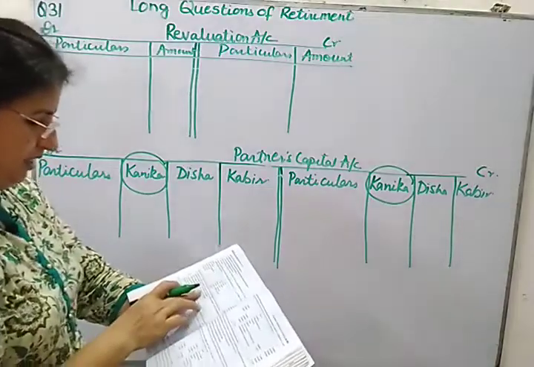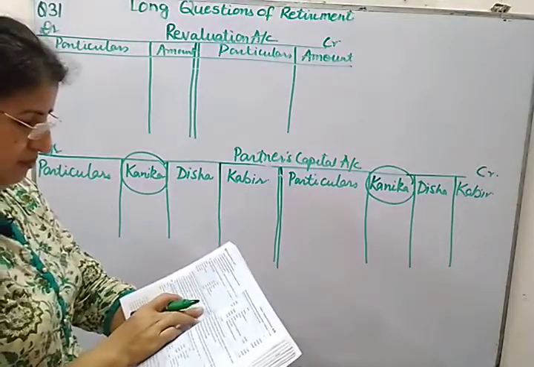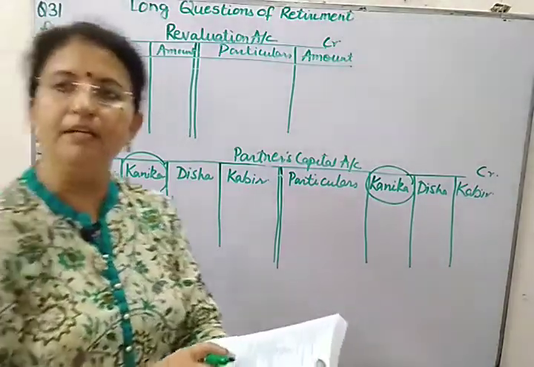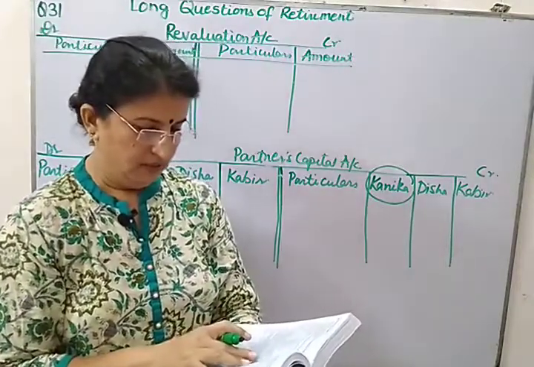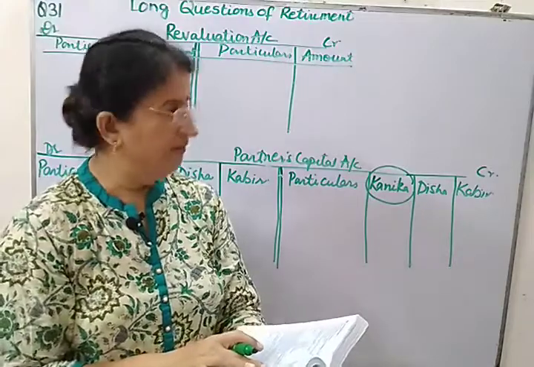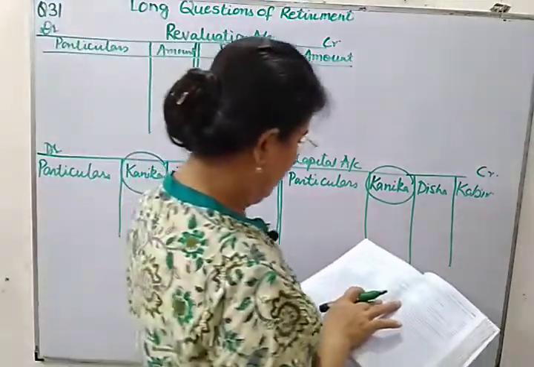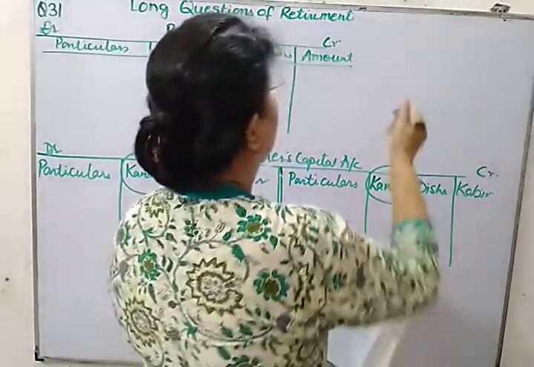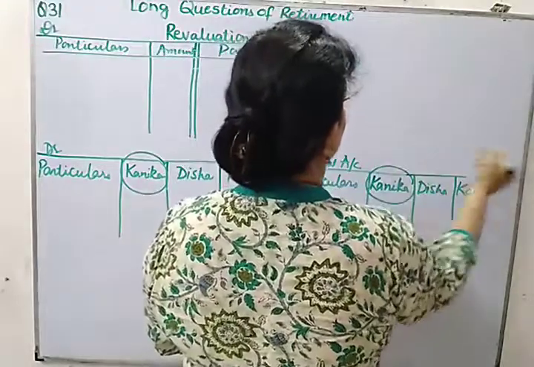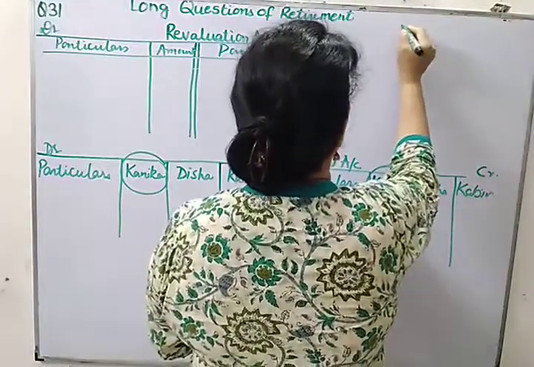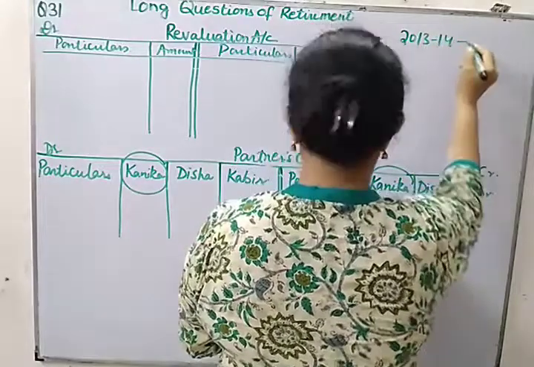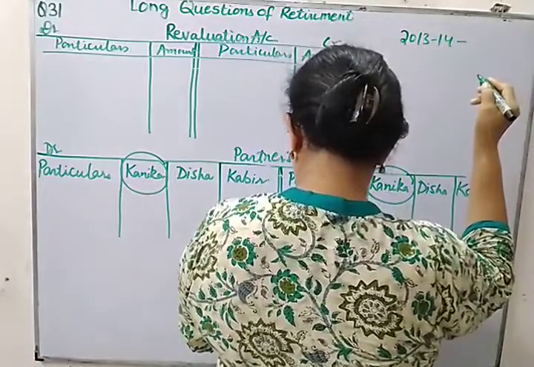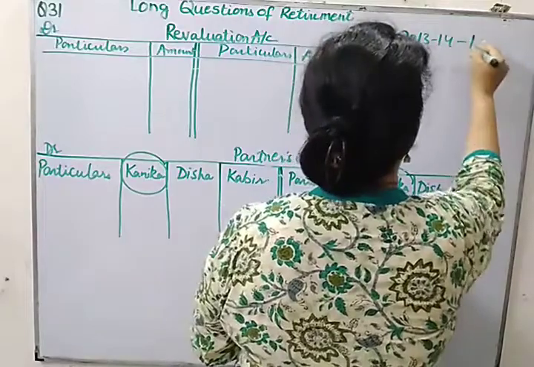Goodwill of the firm is valued at 2-year purchase of average profit of 3 completed years. So first of all, I am using this space for the working column. Profit of 2013-14 is given as 1 lakh.